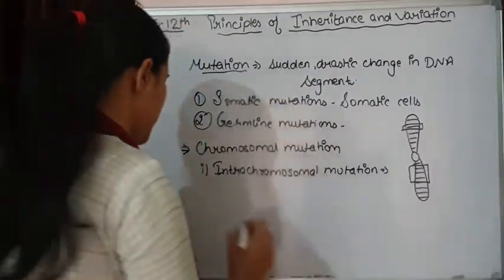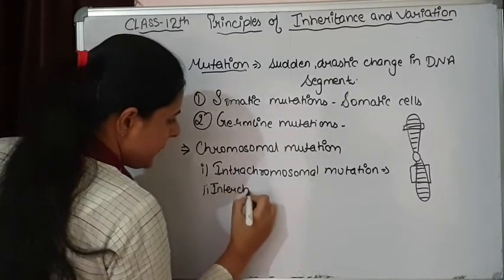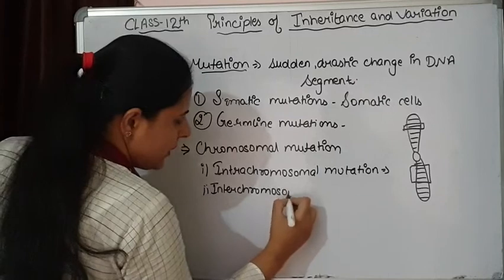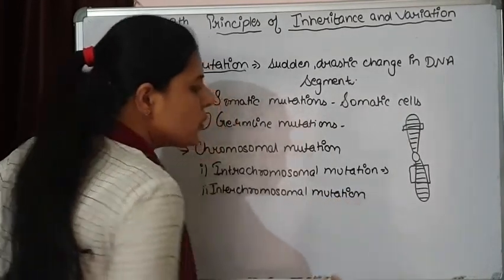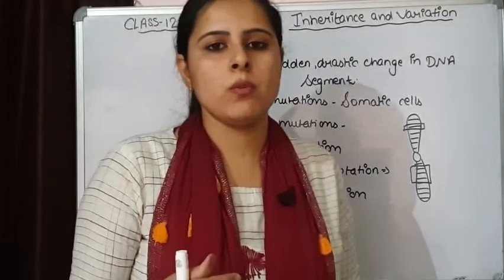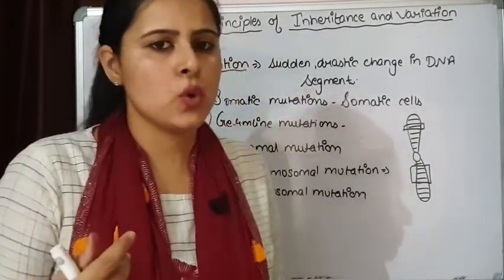The second will be interchromosomal mutation. Interchromosomal mutation means the mutation is going to take place between two chromosomes.